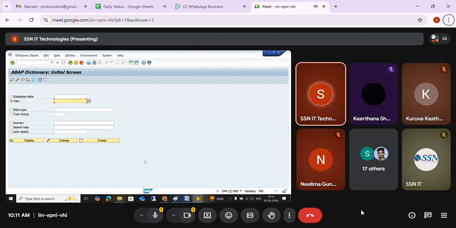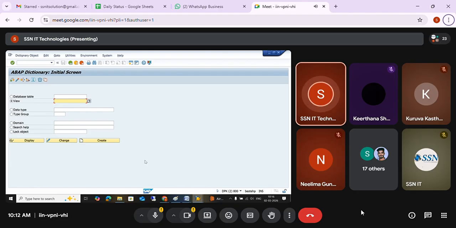On top of Eclipse we add the ADT, ABAP Development Tool. Then only we can use it, and it can connect to the HANA database directly, and we can write CDS views, AMDPs, all those things.